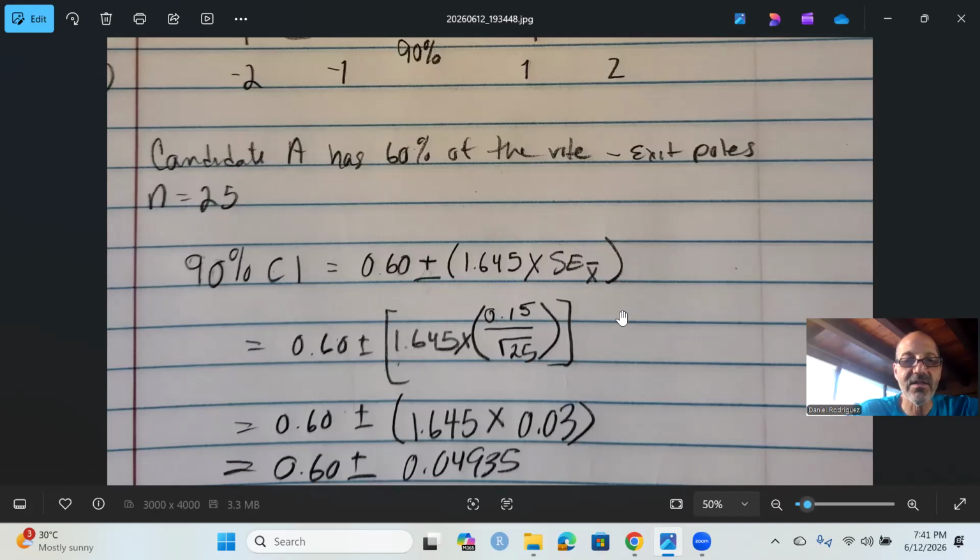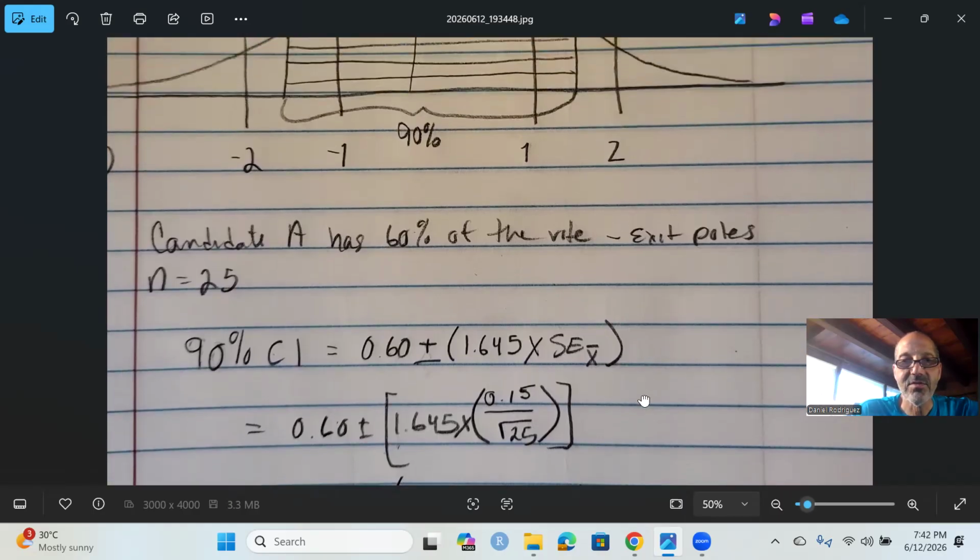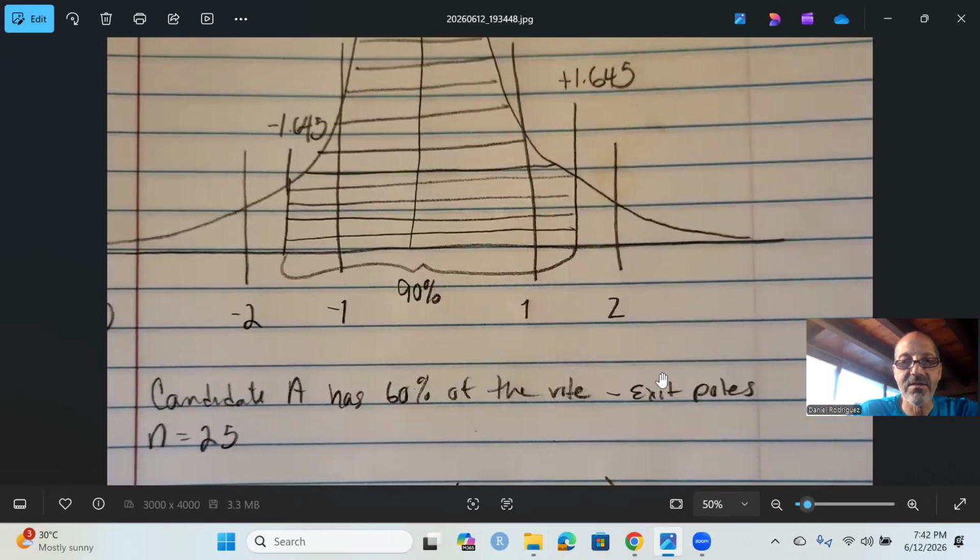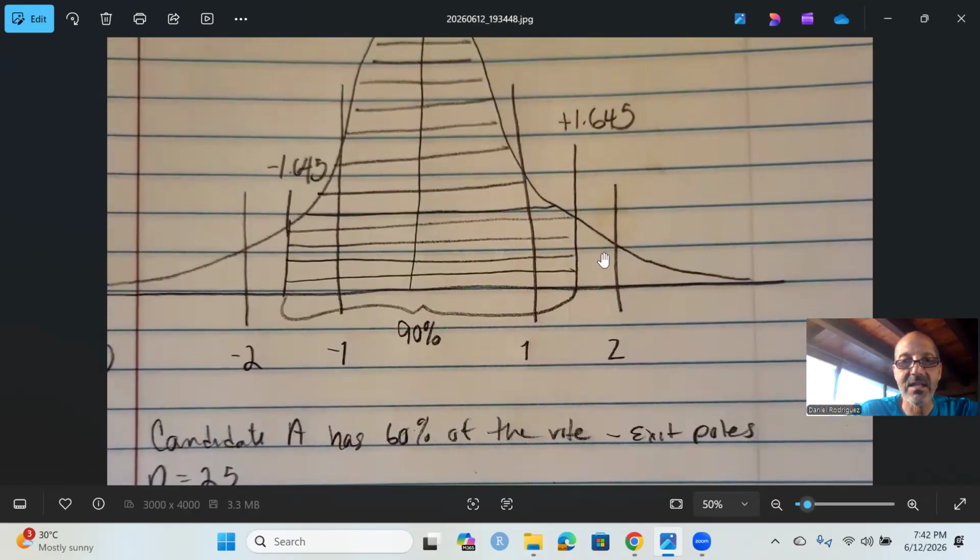To calculate the confidence interval, I'll take my point estimate, which is this 0.60 or 60% of the vote. I add and subtract to it the margin of error. The margin of error is a cutoff point based on the normal distribution times that standard error. What I'm using here is a cutoff that excludes the top 5% of the distribution and the bottom 5%.